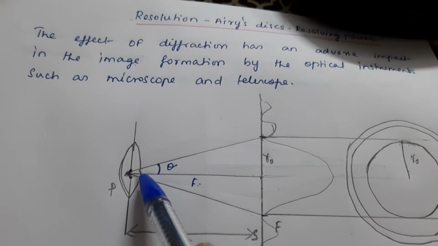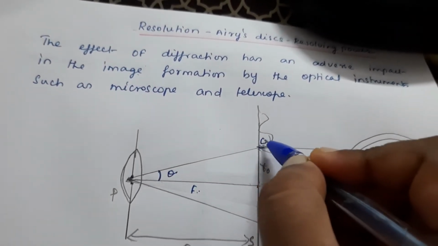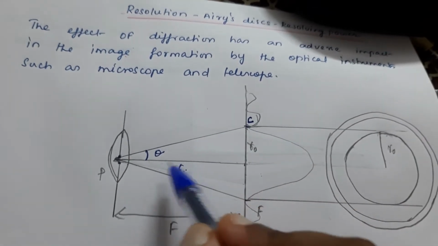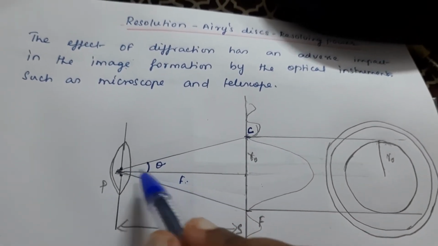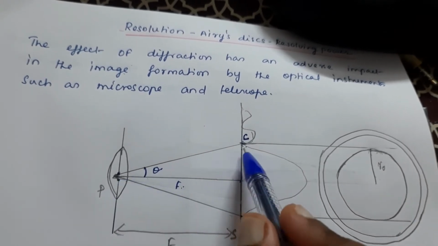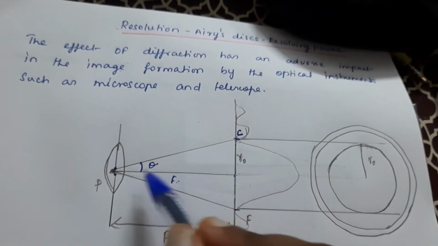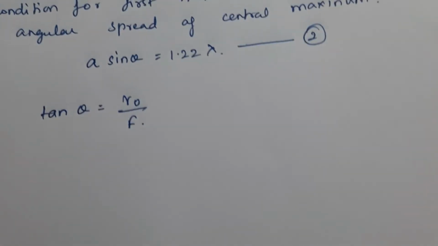And I am going to find sin theta also. This point I am going to take as C. Sin theta is equal to opposite side by hypotenuse. The hypotenuse is PC, so sin theta is R0 by PC.